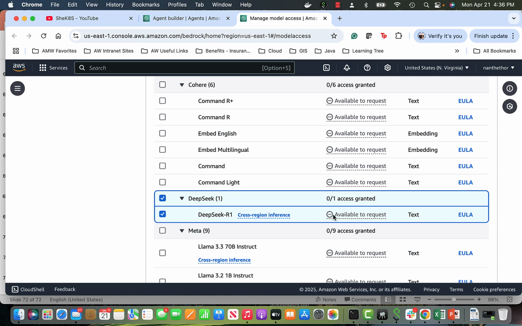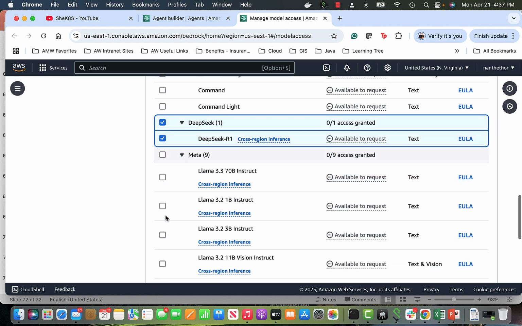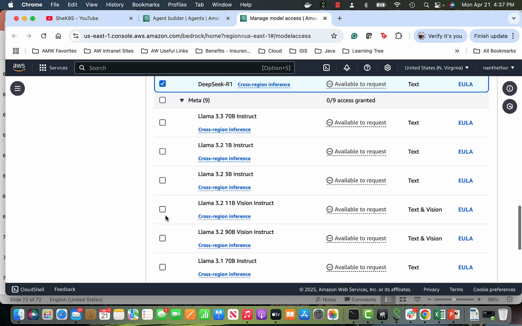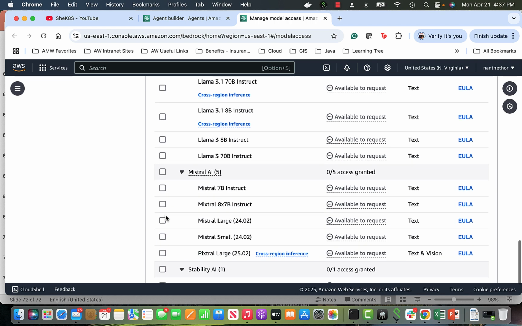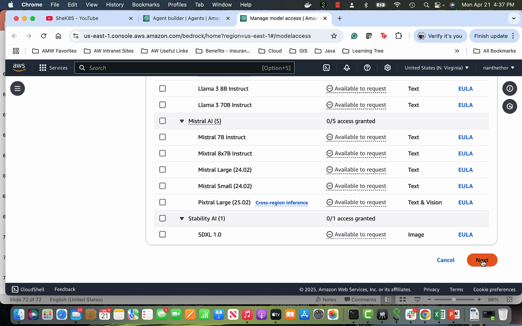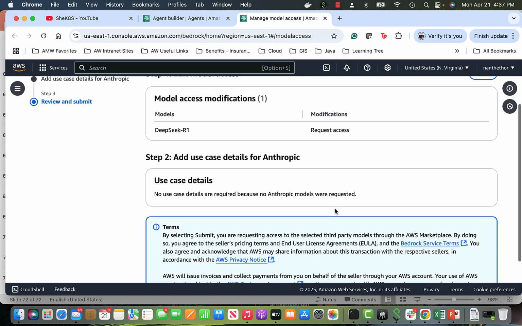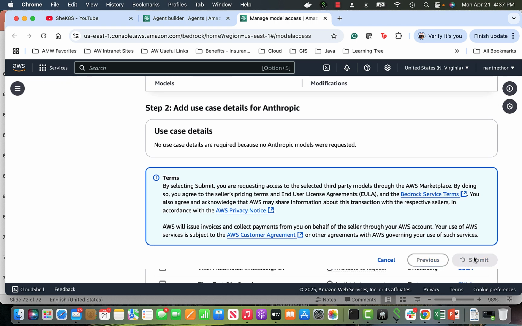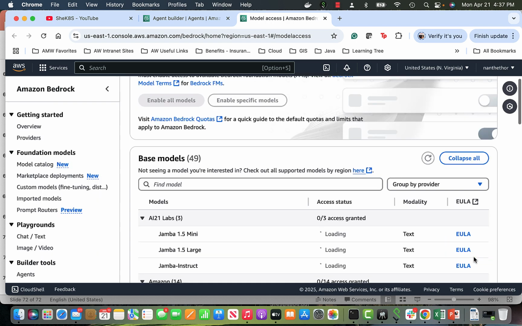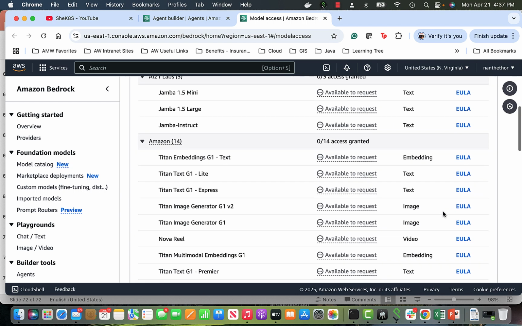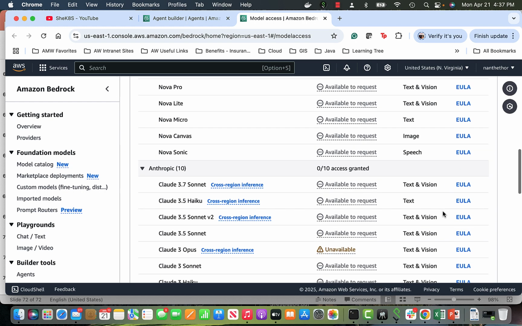I clicked on it and selected it. Because they will bill me, you have to be careful, because the billing will start. But to test, I'm just going to enable it for a while, and then I'm going to disable it. Once I do this, I will say next. For model access, I have requested it, so process terms, and then I will submit it. Once I get access, then I can start using the agent. I think it will take a while.